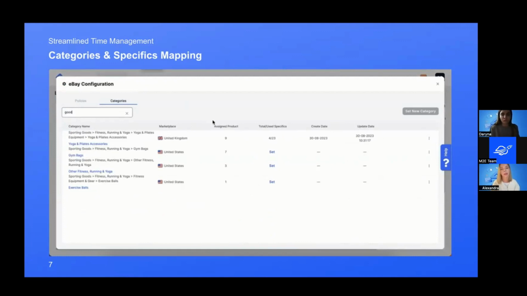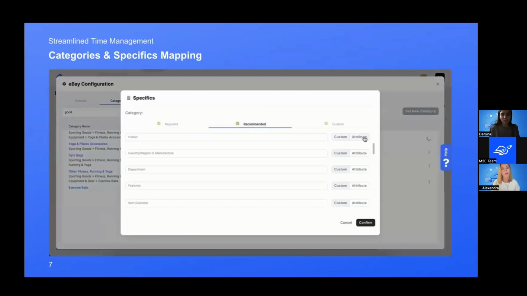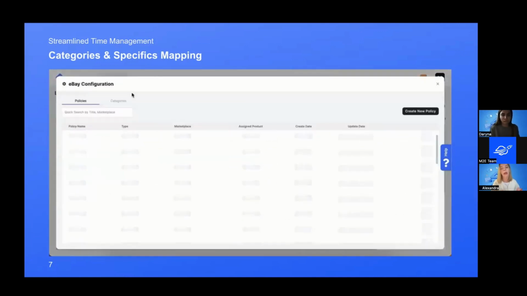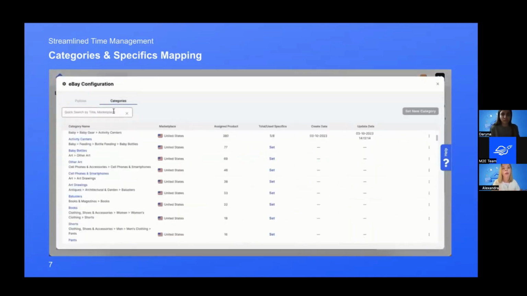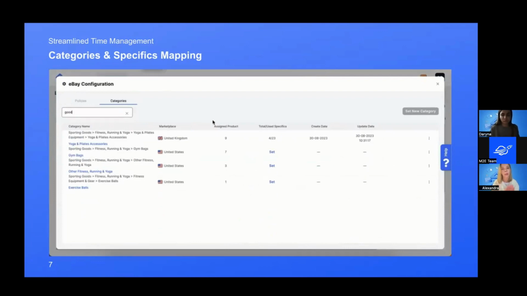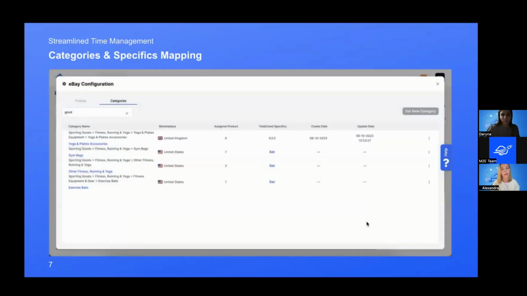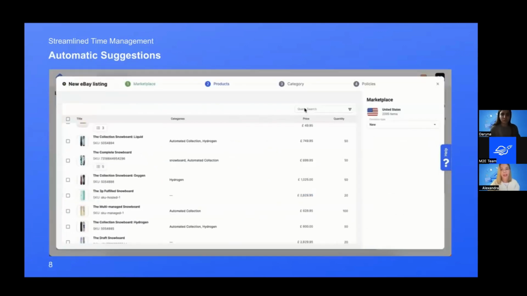So with the specifics mapping, what we are doing for you, if you have some attributes on your stores like WooCommerce, BigCommerce, Shopify, we are taking these attributes automatically and then building a mapping between the eBay specifics, for instance, or Amazon specifics. And if you have an attribute named like brand or color on your store, we just take this attribute and map it to the corresponding channel specific. It works super easily. You just review the result of the mapping and proceed with the next listing phase or proceed with managing your products. It's super, super fancy.